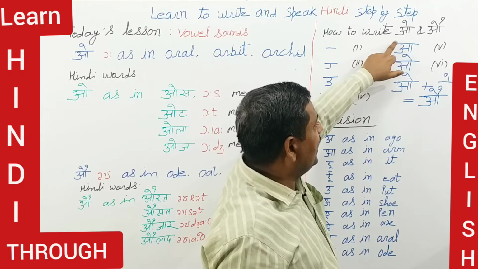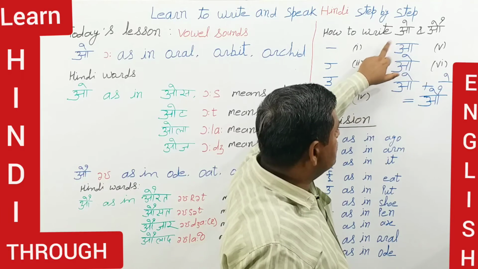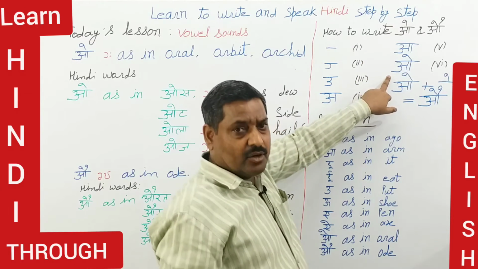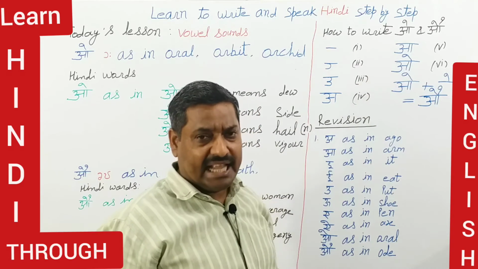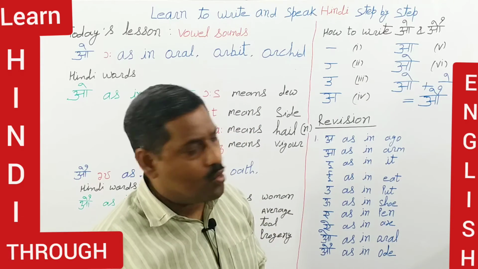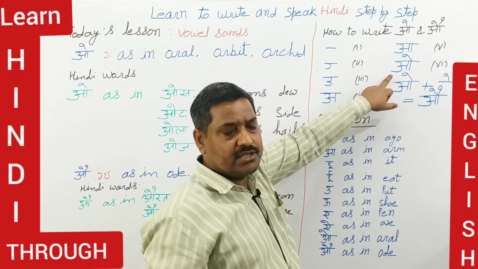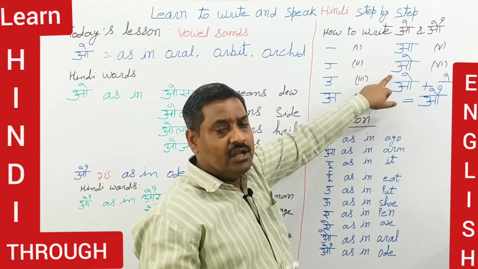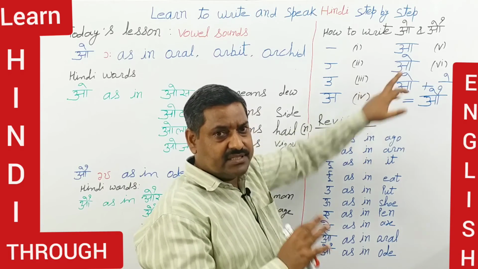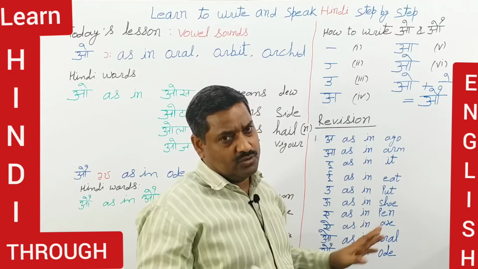And when you apply one matra of this type or this symbol, then this letter becomes of this type, and it becomes O, and its pronunciation is O. You start pronouncing it O, and it is complete O. There is nothing left to be made extra. This is a complete O sound, right?